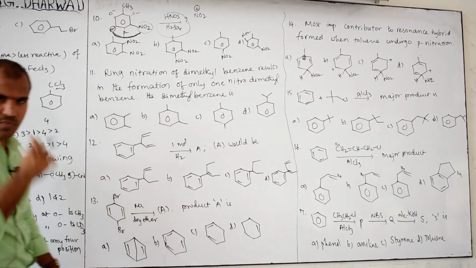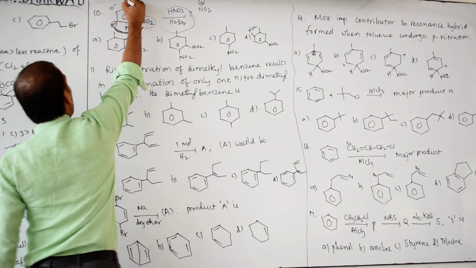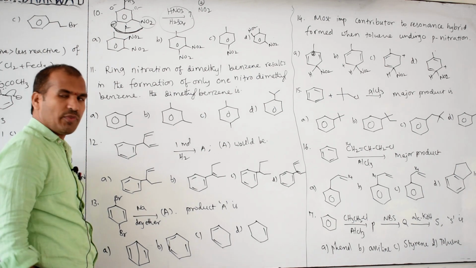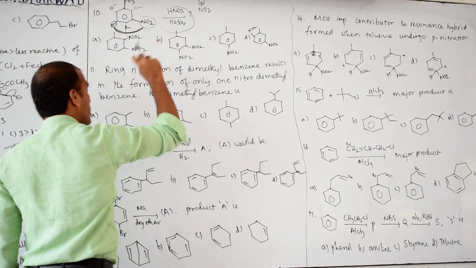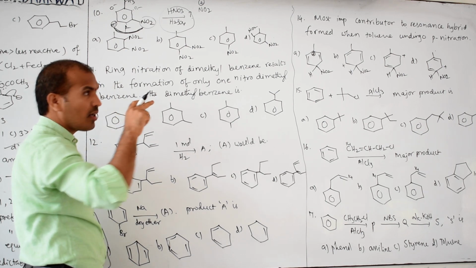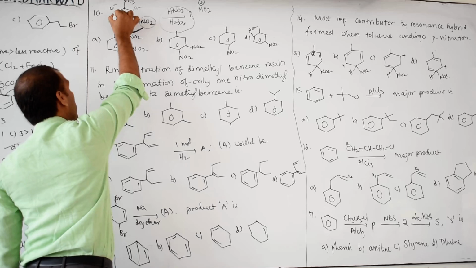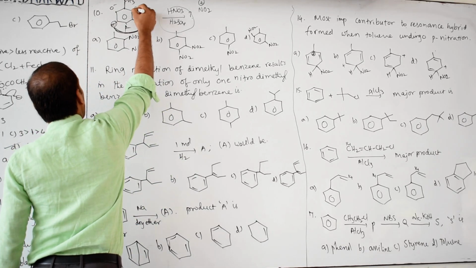Once again I am telling you: with respect to the methyl group, this is ortho, and this is para. With respect to NO2, which director? Meta director. So this ortho is meta, and this one is para with respect to nitro. On this side ortho, this is meta.